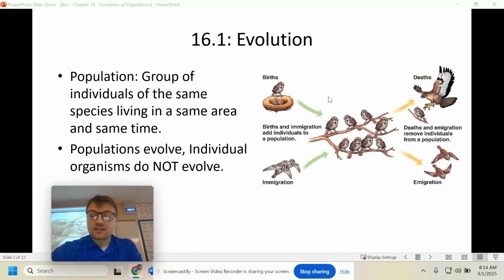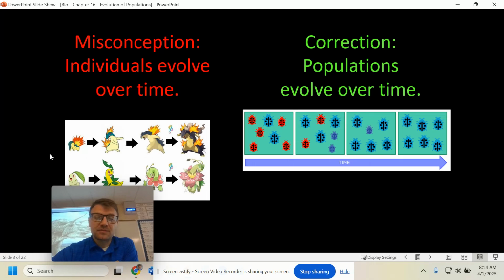If you look at this graphic here, you can see the birds. This is a population of whatever bird we're looking at. You can have immigration in and birth rates, and that's going to increase the population, but emigration and deaths are going to decrease that population. So again, populations: one species, one area, one time.